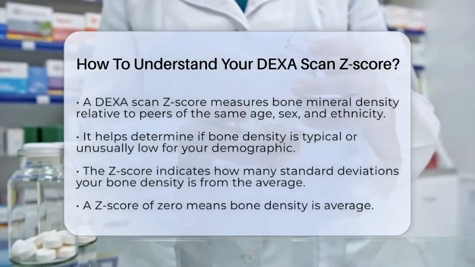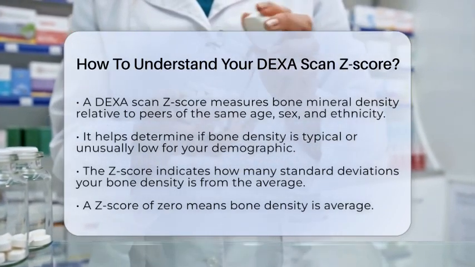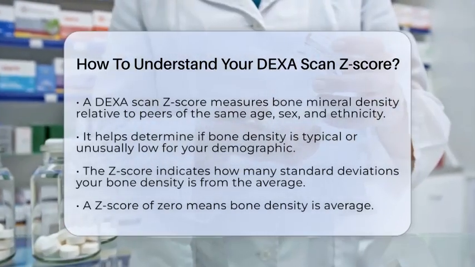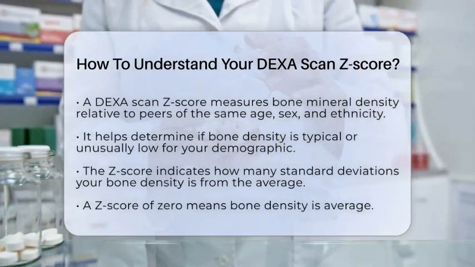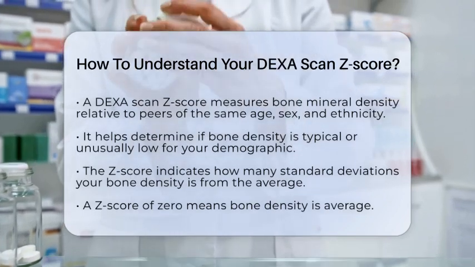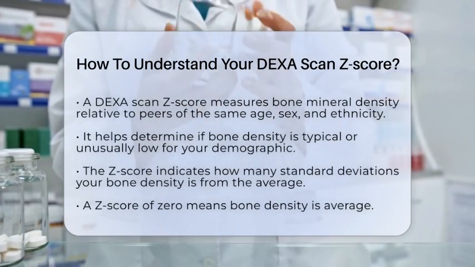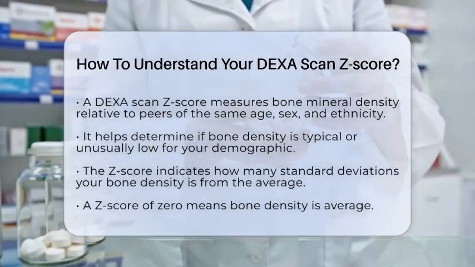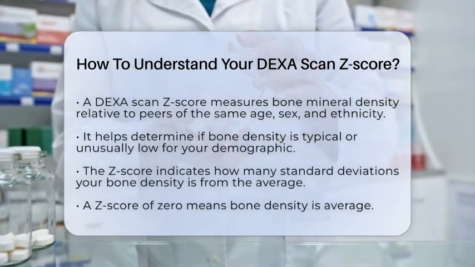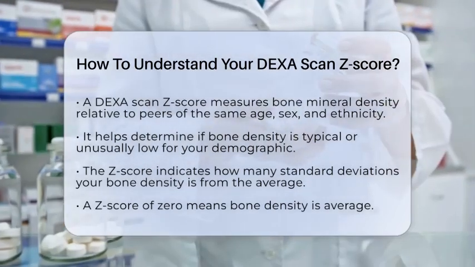This comparison helps identify if your bone density is typical for your demographic or if it is unusually low, which could indicate underlying health issues. The Z-score tells you how many standard deviations your bone density is above or below the average for your group. A Z-score of 0 means your bone density is exactly average.